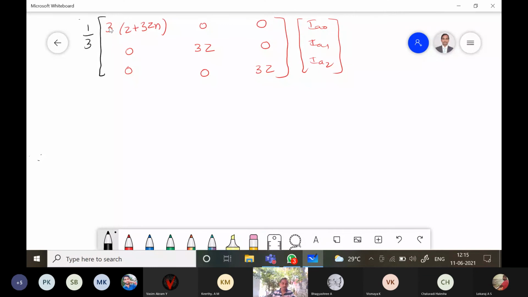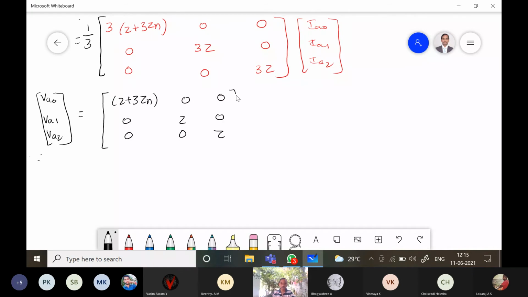Okay. So now VA naught, VA1 and VA2 is equal to Z plus, so 3 3 get cancelled. So Z plus Zn, that is 3 Zn 0 0 0. This will become Z into IA naught, IA1 and IA2.